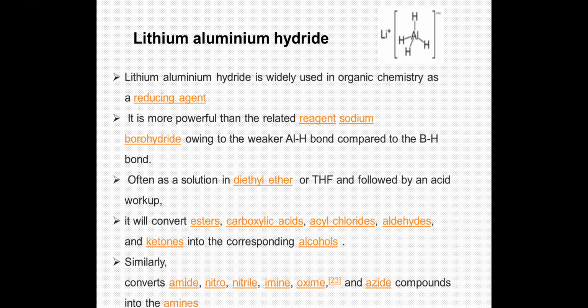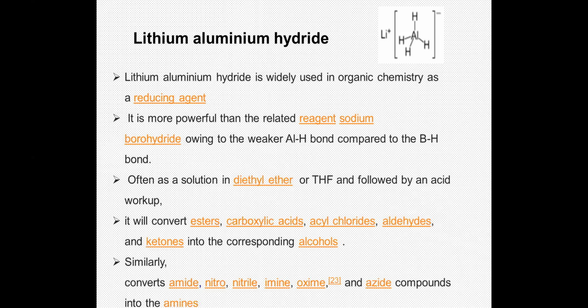This is owing to the weaker aluminum-hydrogen bond compared to the boron-hydrogen bond. The bond between hydrogen and aluminum is much weaker, so the hydride can be easily released. They are basically kept in inert solvents like diethyl ether or THF, followed by an acid workup. Whenever you work it up once the reaction is over, you have to work up with a dilute acid.